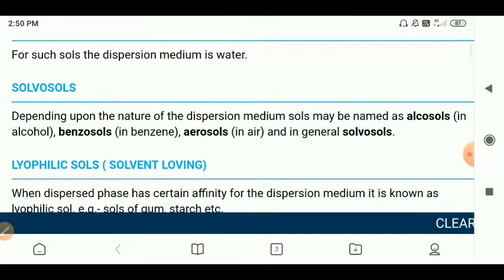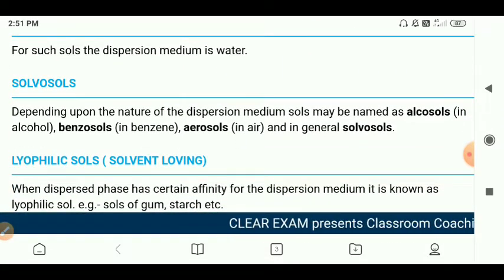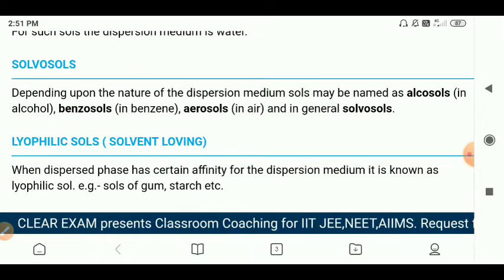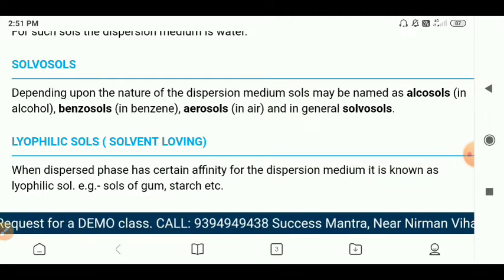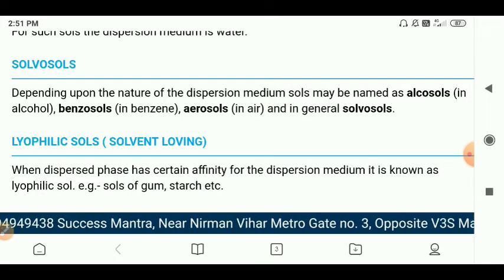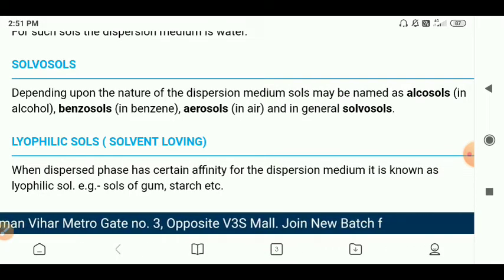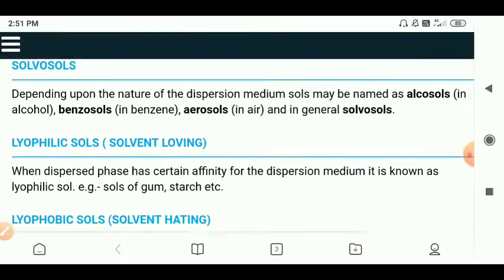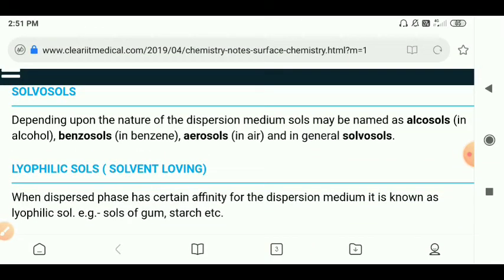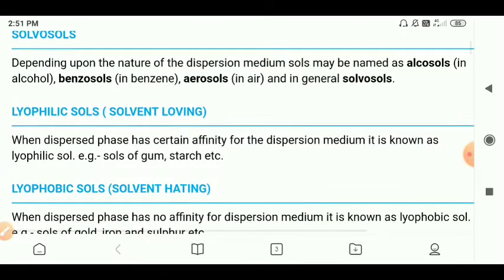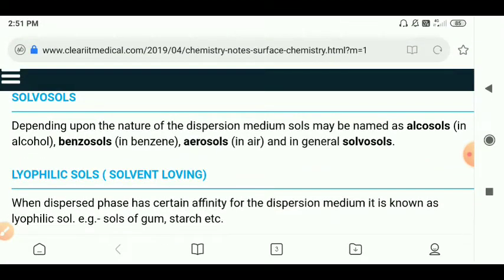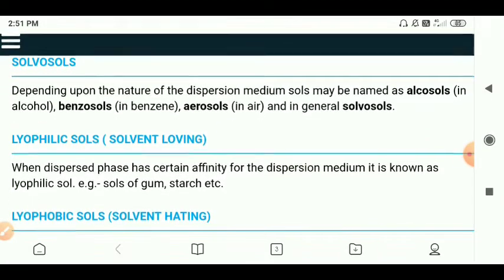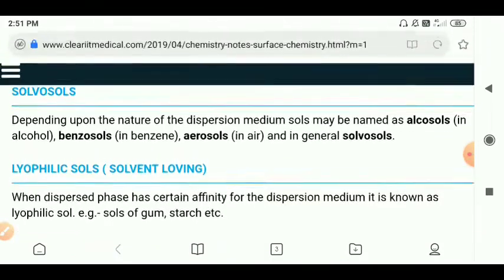Next, lyophilic substance. Lyophilic sols. Lyophilic sols are nothing but solvent loving groups. So this is based on the dispersive phase. Based on the dispersive phase, we can classify two types: one is lyophilic and the other is lyophobic. If it is solvent loving, that is called lyophilic. If it is solvent hating, that is called lyophobic. Here lyo means solvent, philic means loving, and phobic means hating.